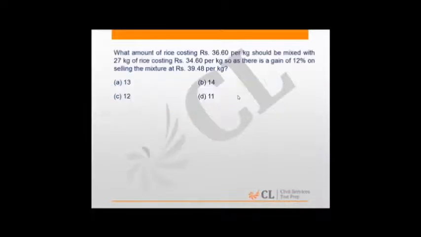Now I'm going to show you another method where, if your calculations are fast and if your concepts of averages are clear, you'll find that this method is very useful.